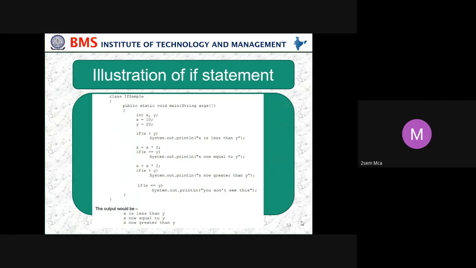In the first condition, we are just comparing two variables, x is less than y. In the next statement, we are comparing whether x is equal to y. In the third statement, we are checking whether x is greater than y. And in the last one, just to come out, we are again comparing whether x is equal to y. So the output will print the first 3 println statements: x is less than y, x now equal to y, x now greater than y. That's how the if statement works in a simple Java program.